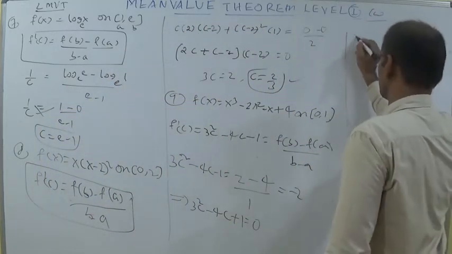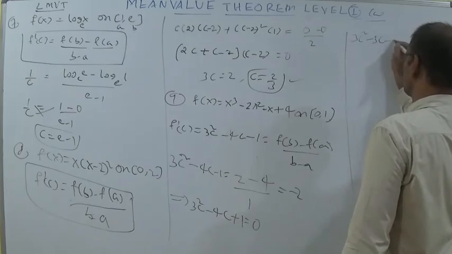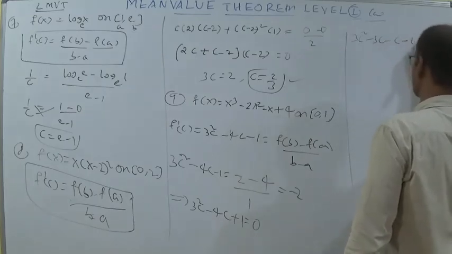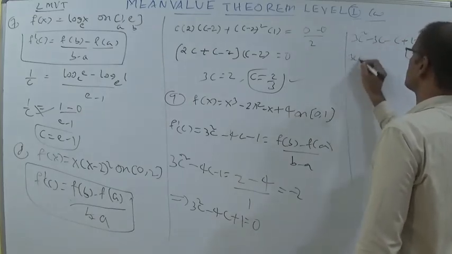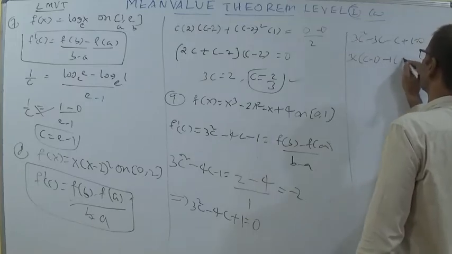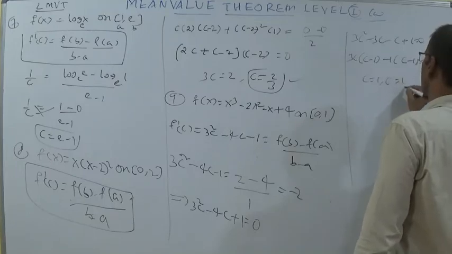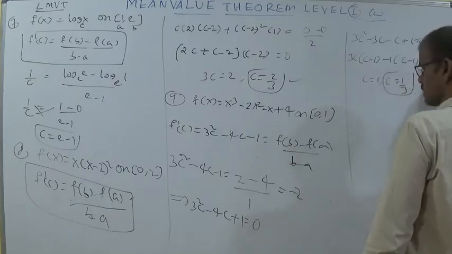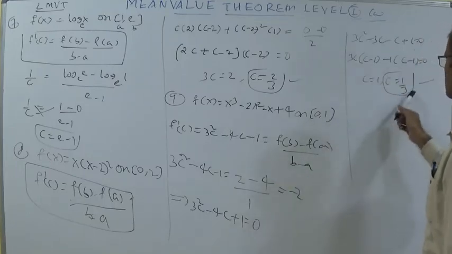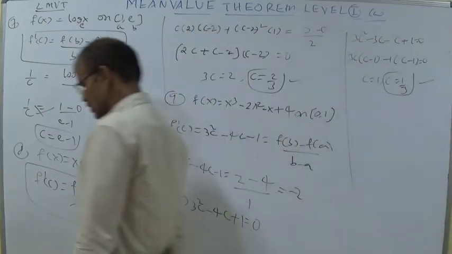Let us discuss the factors. 3c square minus 3 minus c plus 1 equal to 0. 3c taken common, it becomes c minus 1, and minus 1 taken common, it becomes c minus 1. So c is equal to 1 and c is equal to 1 by 3. c is equal to 1 is already given as an endpoint, so you should take c is equal to 1 by 3. Ninth question completed.